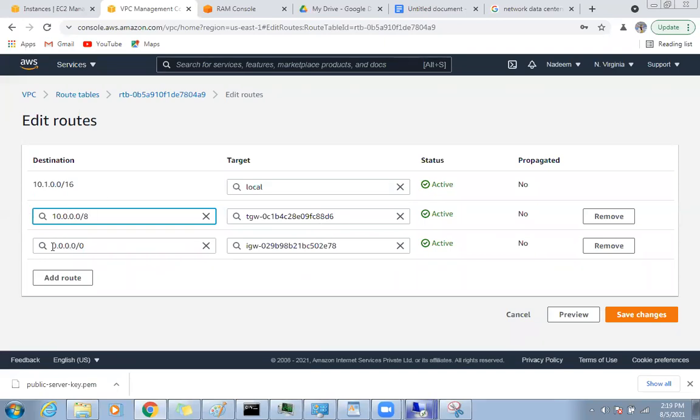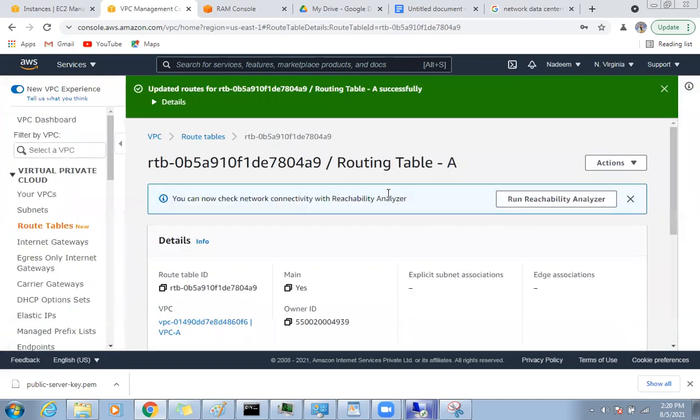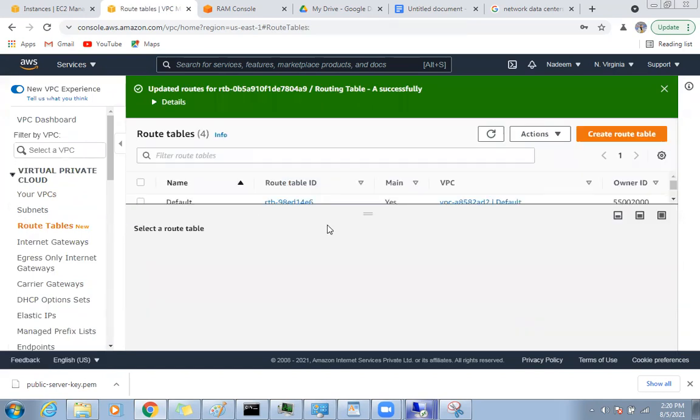Brother, if you want to go to the internet, take 0.0.0.0/0 and use the IGW, and if you want to go to the intranet, meaning within AWS, just take TGW. I just attach this one, save this. So I no need to attach all my different VPC subnets. I just attach that one.